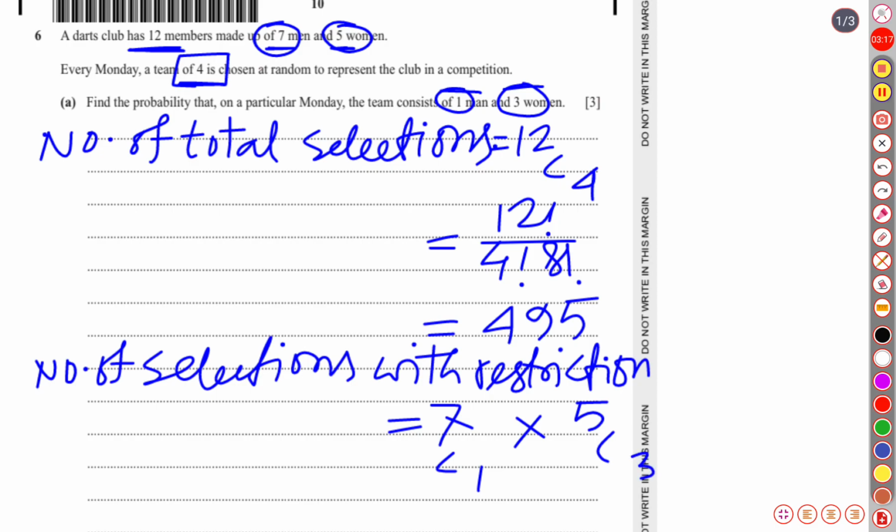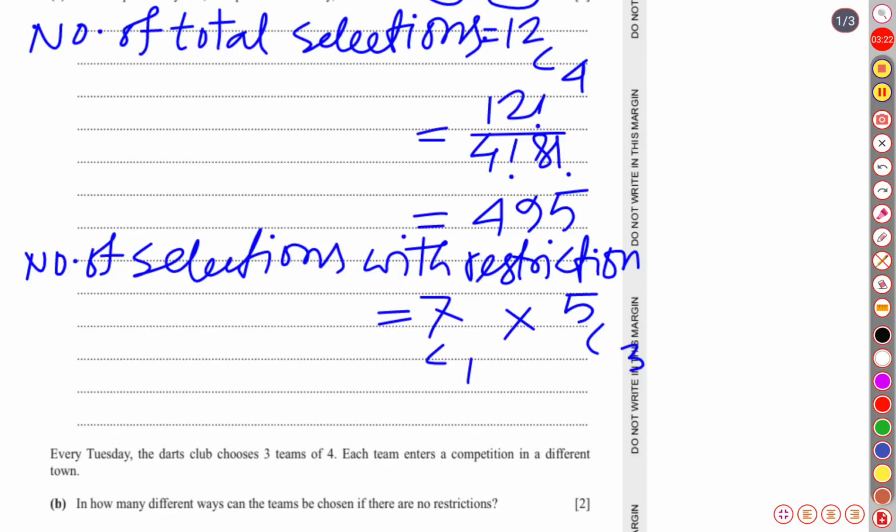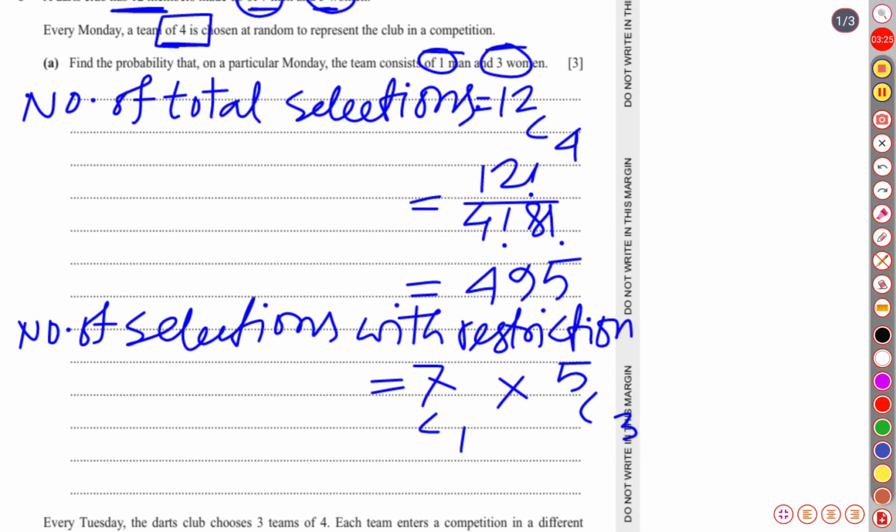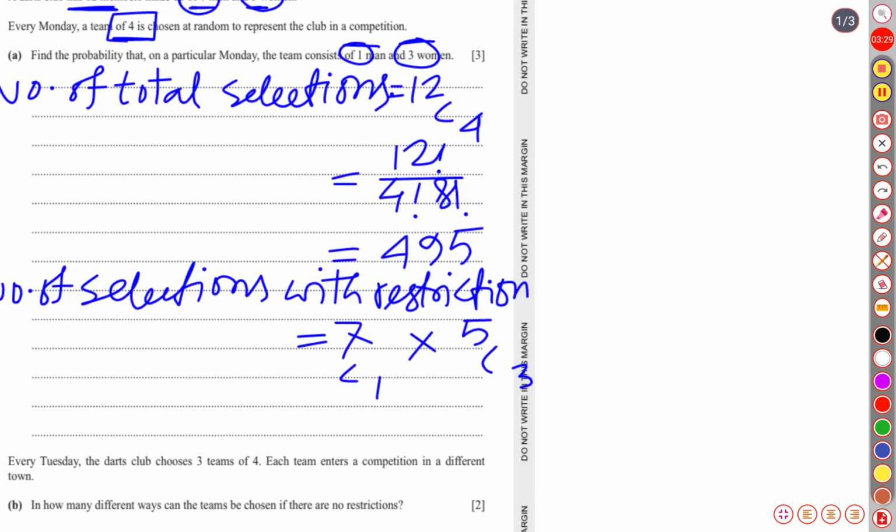Let us do the calculation. 7 choose 1 is actually 7, and 5 choose 3 we can write as 5 factorial over 3 factorial times 2 factorial.